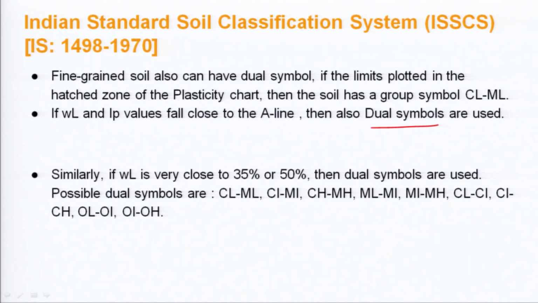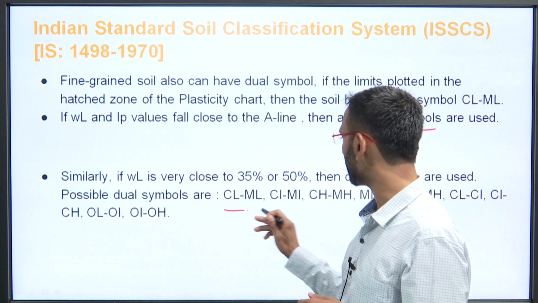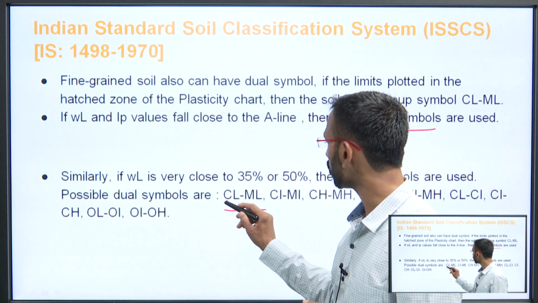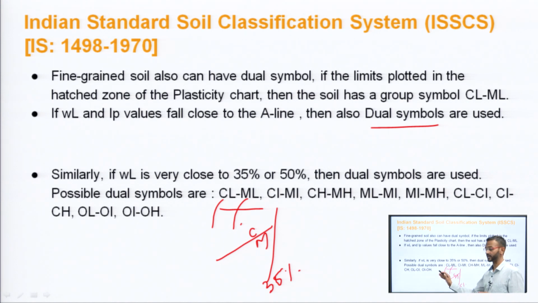It can be either this closer one, that is, if we see this CL-ML. So, it is close to what? The A line, here it is clay, here it is silt. If it is less than the 35% line, just before that 35% line.